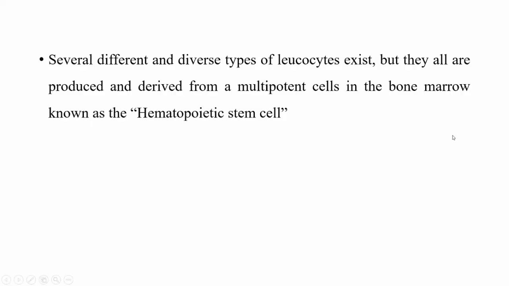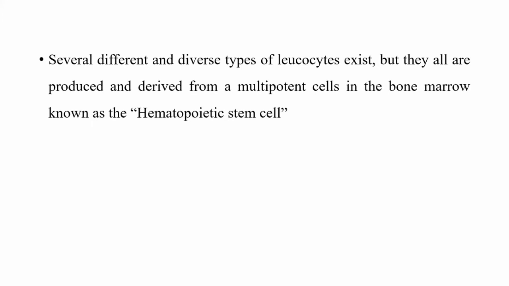There are several different types and diverse types of leukocytes we have discussed. Different types of leukocytes exist, but all of these types are derived from a multipotent cell in the bone marrow that is called the hematopoietic stem cell. सब cells को monocyte हो, eosinophil हो, lymphocyte हो, basophil हो, neutrophil हो, सबको बनाने वाला जो है, that is a common stem cell that is called the hematopoietic stem cell.